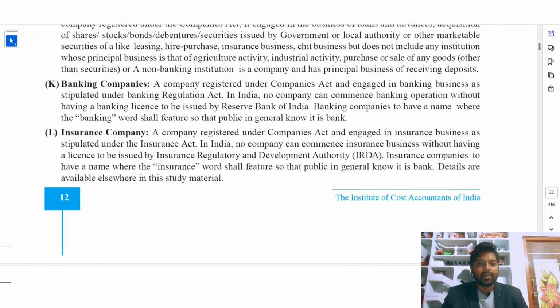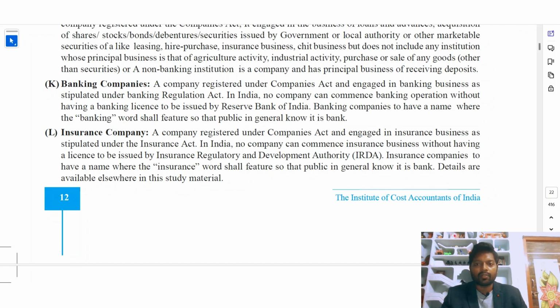Okay. Banking company: a company registered under the Companies Act and engaged in the banking business as stipulated under the Banking Regulation Act. It is registered under the Companies Act and works as per the regulations given by the Banking Regulation Act. It is called a banking company. In India, no company can commence banking operations without a banking license issued by the Reserve Bank of India. If a company wants to do banking business, it should get the license issued by the Reserve Bank of India.